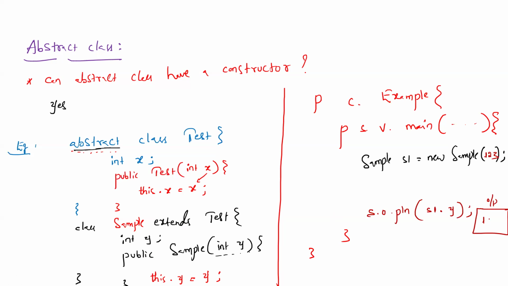Anyone has any doubt? No. Then the important point is this. What is x value? System.out.println print s1 dot x value. Through inheritance, parent class members are available directly for the child class. Therefore, by creating object for child class, we can access both child variable and also parent variable. So I'm accessing. Tell me the output.